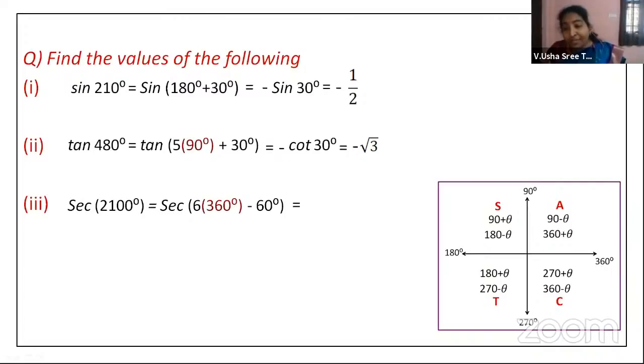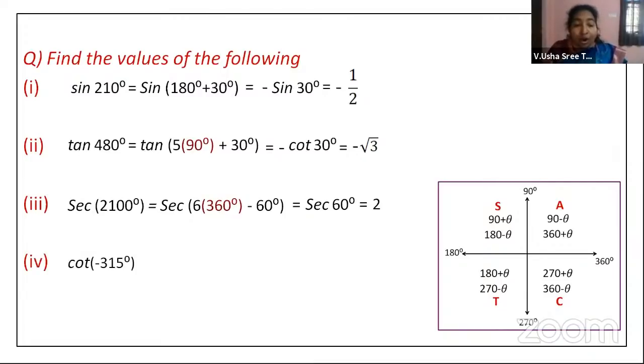But you're not completing the 6th rotation. You're just short of 60 degrees here. That means that should be in the 4th quadrant. In 4th quadrant, secant is positive. So you will get a positive value, and we will be taking it as secant 60 degrees. Why secant 60? We will discuss, right? Secant 60 is equal to 2.